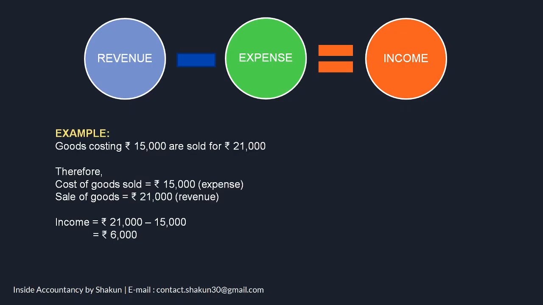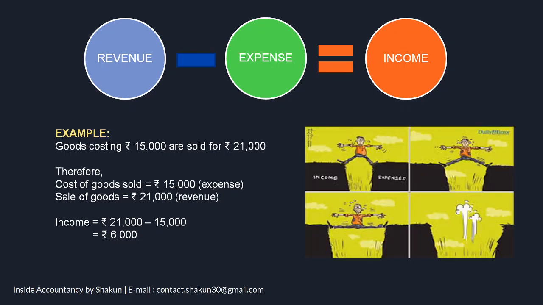For example, if the goods costing 15,000 are sold for 21,000, this is a business transaction. So the cost of goods sold, the cost of making the goods, is 15,000. This is an expense. They are sold for 21,000. That means this is the revenue. So revenue minus expense, that is 21,000 minus 15,000, 6,000 will be our income. Now, a business should always try to balance the gap between income and expense. Otherwise, it will lead to its downfall.